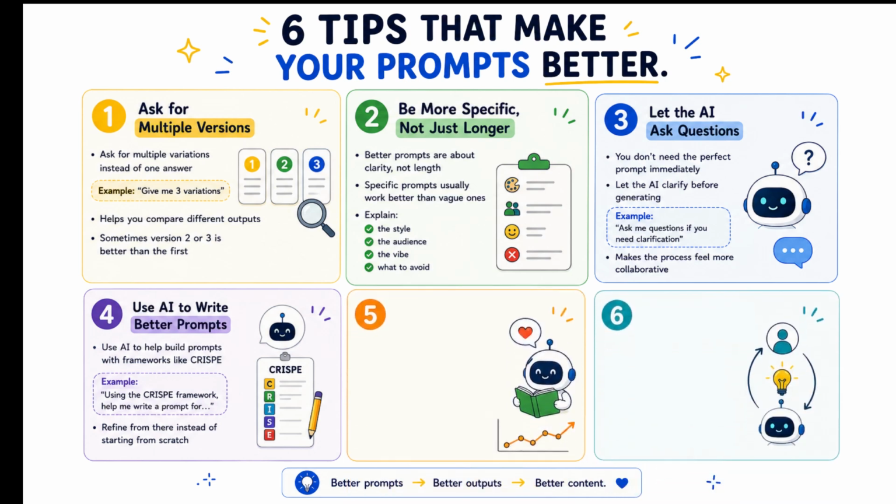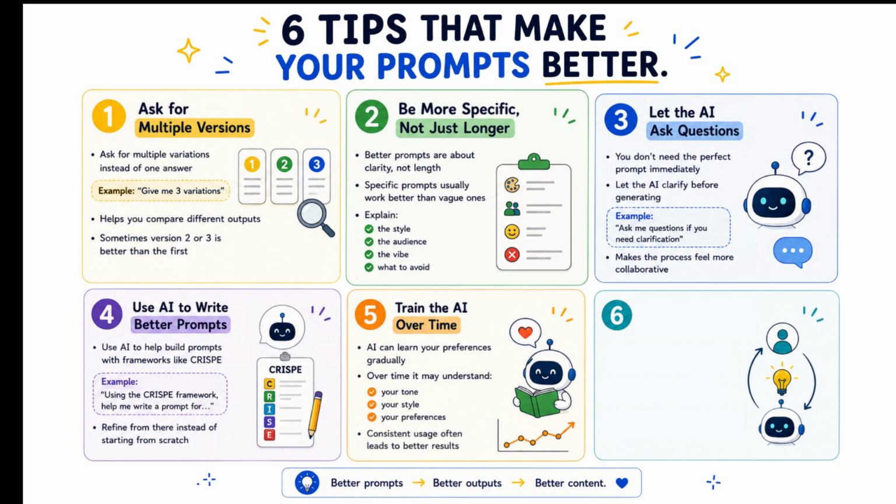Tip 5. Train the AI over time. A lot of AI tools can gradually understand your preferences better over time, especially if you use them often. So after a while, the AI may already understand your tone, your style, your preferences, and the type of results you usually like. That's also why people sometimes get much better results from AI after using it consistently for a long time, especially with premium packages.